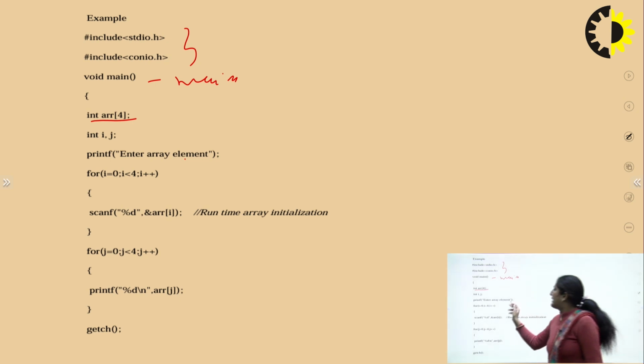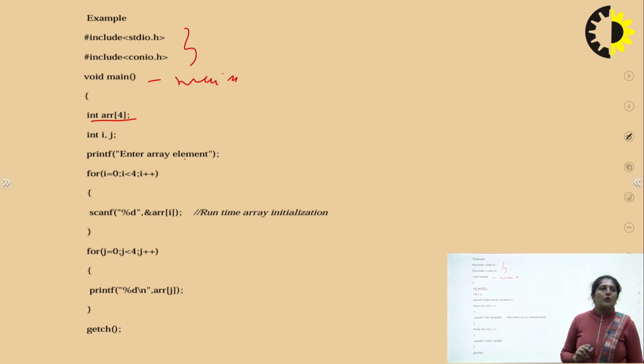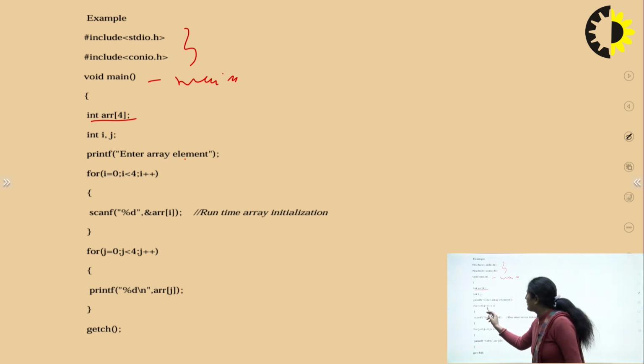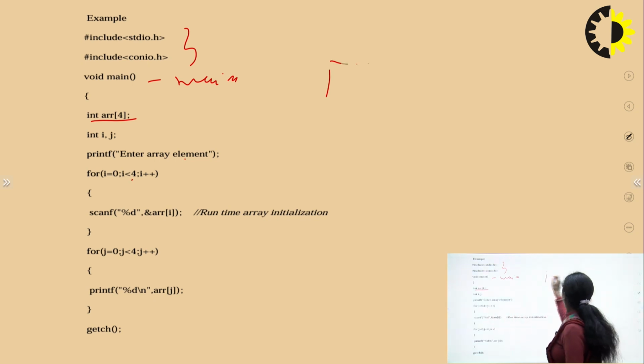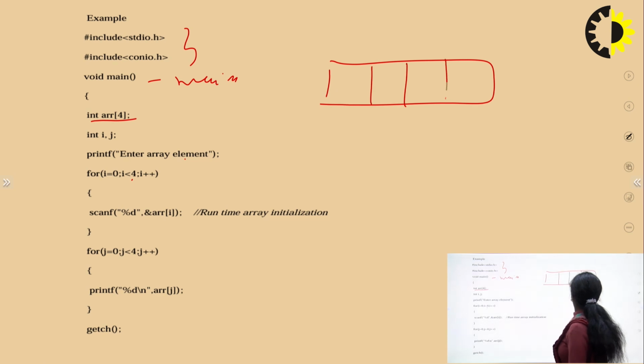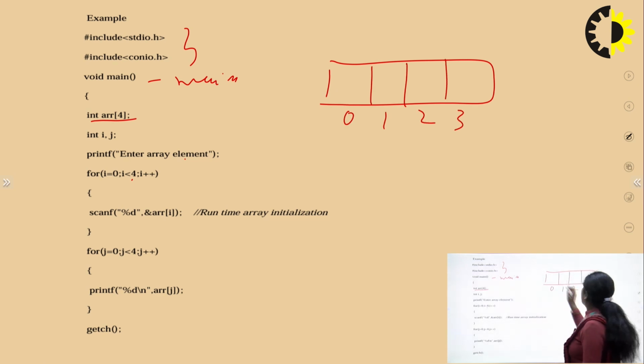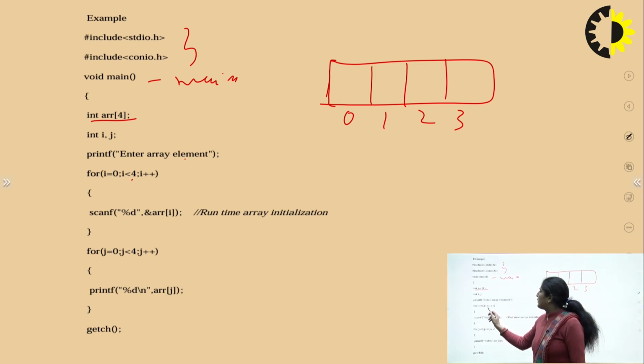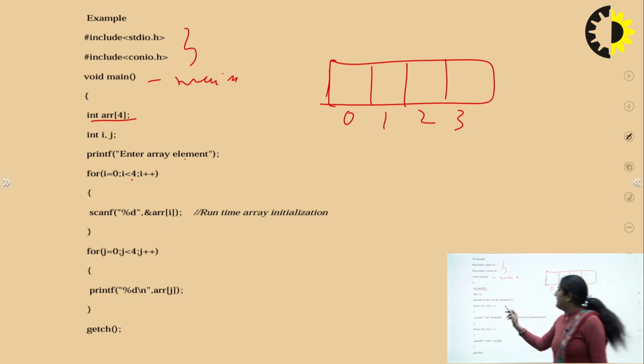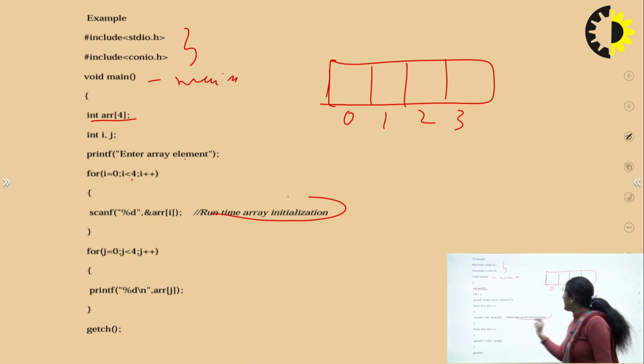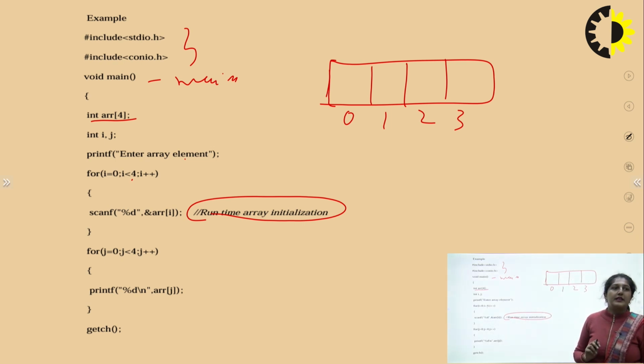Then we are using a for loop. For i is equal to 0, i is less than 4, i plus plus. So 0, 1, 2, 3. One array will be declared like this. We have to fill it, because we are using a runtime array, the elements will be asked from the user. So this is how our array will be formed. For i is equal to 0, i less than 4, i plus plus. Then scanf. Now here we are initializing at runtime.